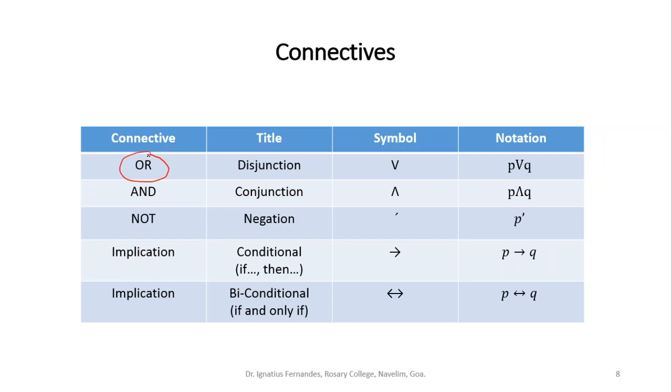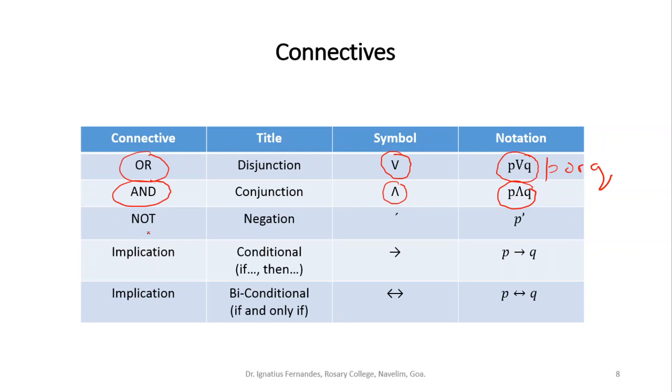We will say "or"; there was a statement which involved "or", whose symbol is this V. So in case I have two statements P and Q, and we want to say P or Q, we will say P or Q by this notation. This will be read as P or Q. Then there is another connective that is AND, which is also referred to as conjunction, while "or" is referred to as disjunction. Now for AND, the notation is inverted V, and we say P and Q by this notation. This will be read as P and Q.